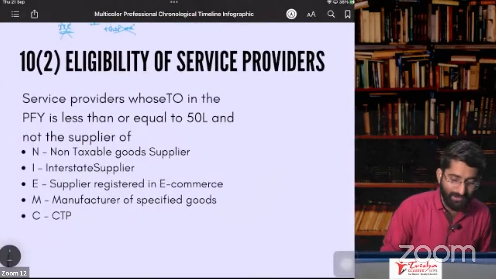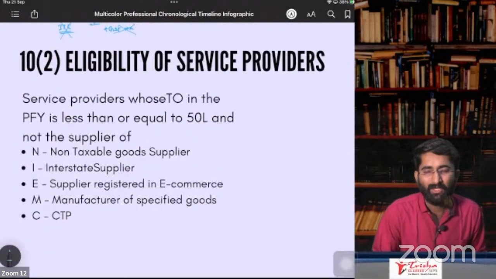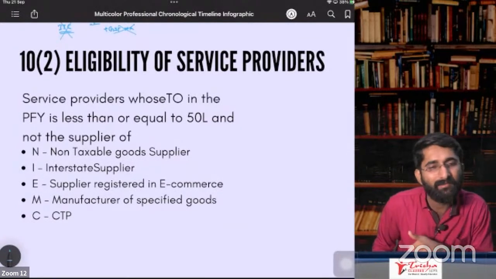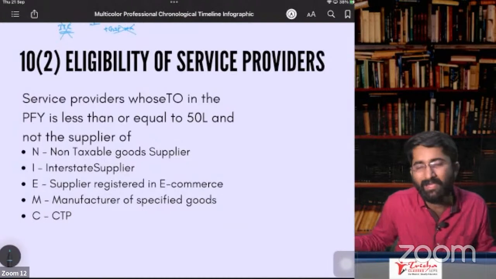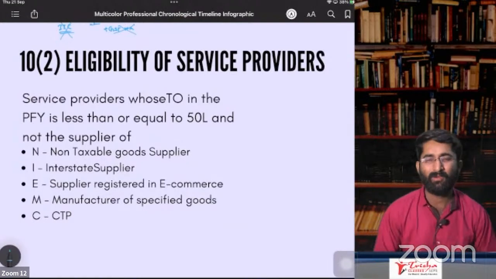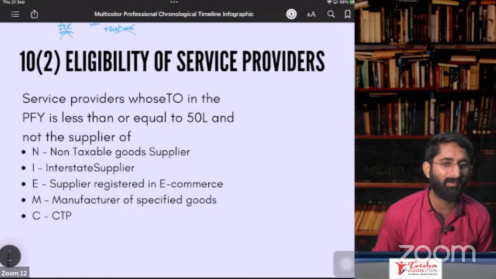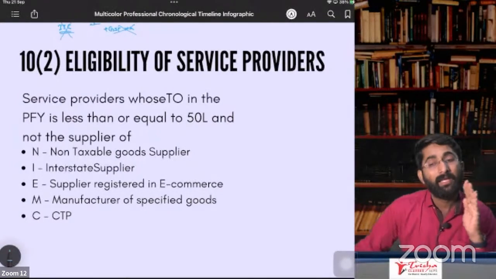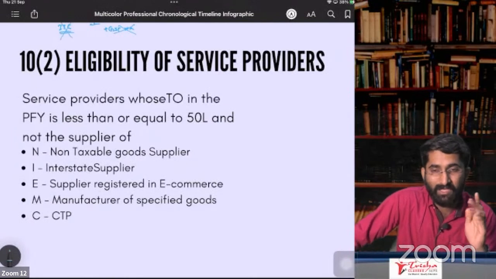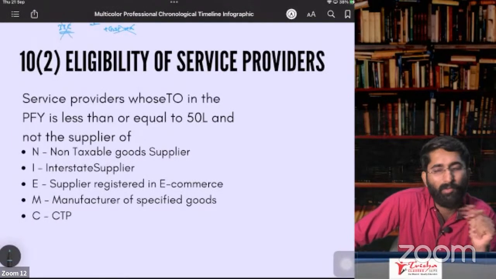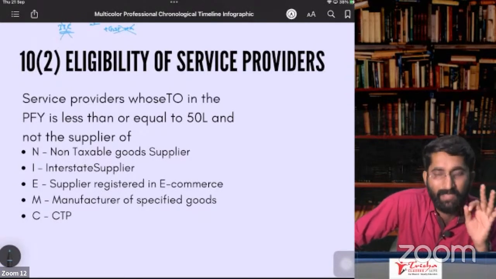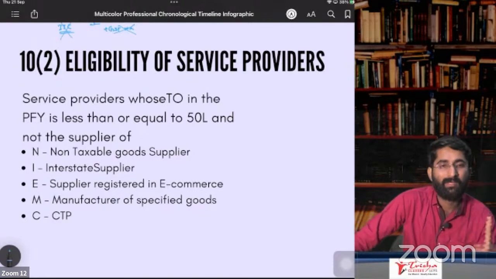And eligibility of service providers. Sir, now all the service providers went to the government: what sin have we done? So we also have to get this composition. So the government understood their problem and said, okay, I'll give you a composition scheme that is also available for service providers, provided your turnover does not exceed 1.5 crores. For you, the turnover limit is 50 lakhs.